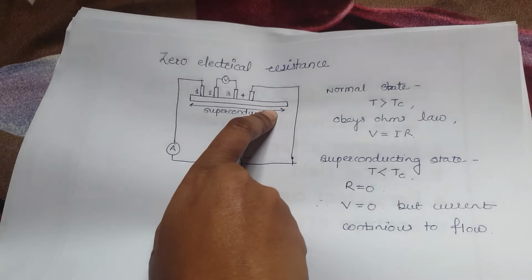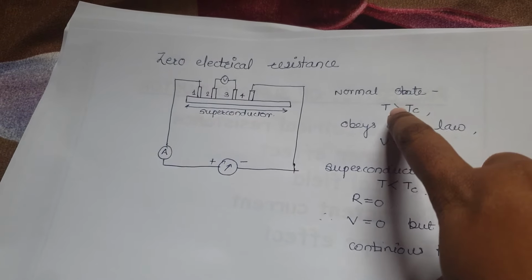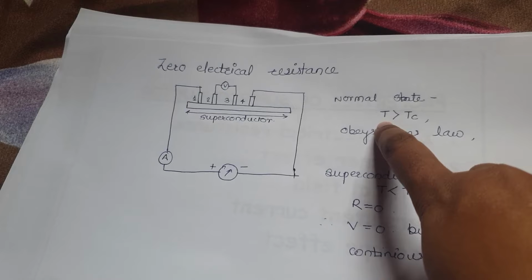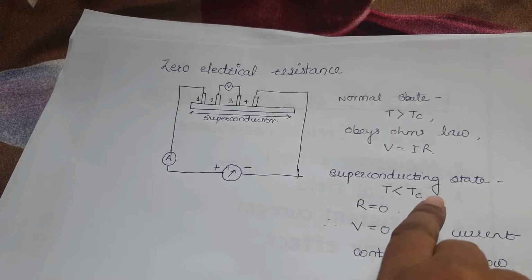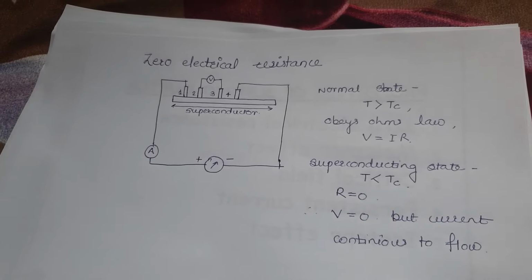Now what is the normal state? Obviously, the normal state is when temperature is above critical temperature, and the superconducting state is when temperature is below critical temperature. So always remember this.